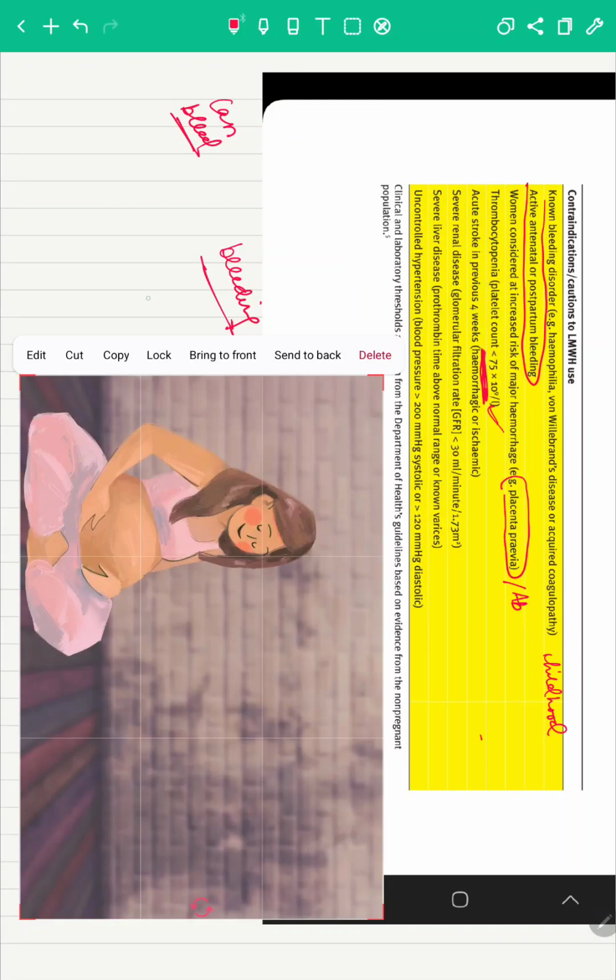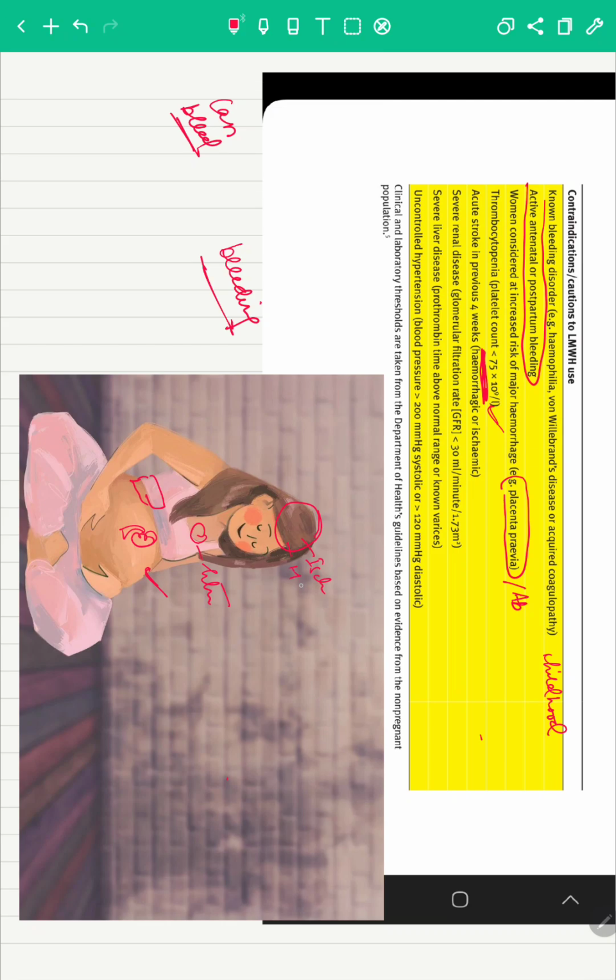If there was a hemorrhagic stroke, again she will bleed. The dog will bite and that stroke will bleed. Even an ischemic stroke can get converted into a hemorrhagic stroke if the bite is there. So basically, if there was a history of stroke in the last 4 weeks, then the dog will bite and cause bleeding. So beware.